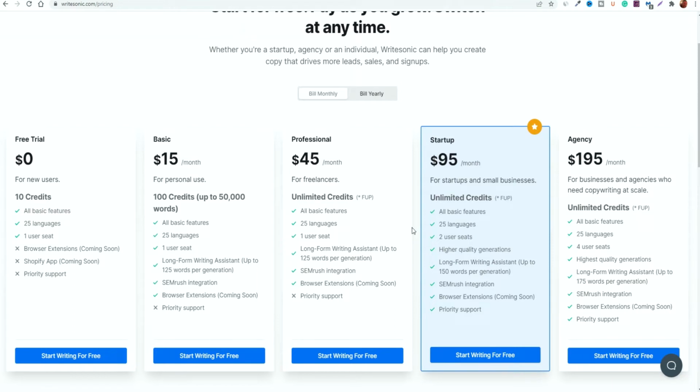Now again, these can also get quite expensive over time, but if you're making enough money from your side hustles or your jobs or from the content that you're creating itself, a lot of these pricing tiers will pay for themselves because you can just add them into your own expenditure.